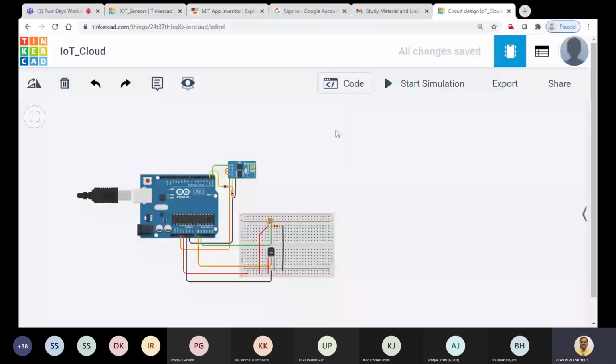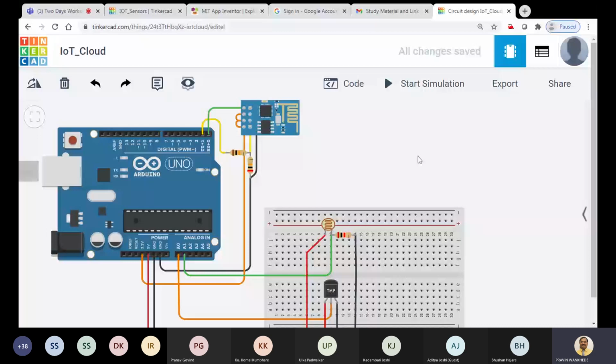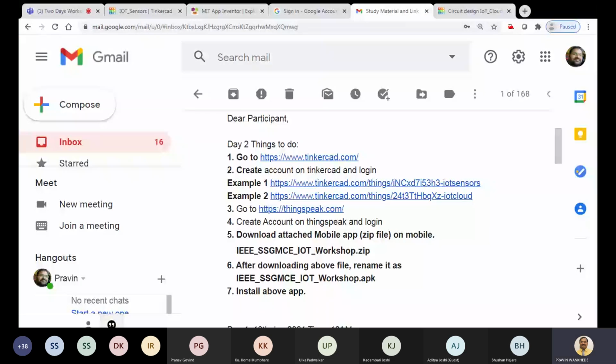Fine. Now I have shared one app with you, that is the IEEE_SHGMC_IoT_workshop.zip. You don't need to extract it. You have to download it on a mobile, and you have to just rename it. Do not extract it, you just rename it.